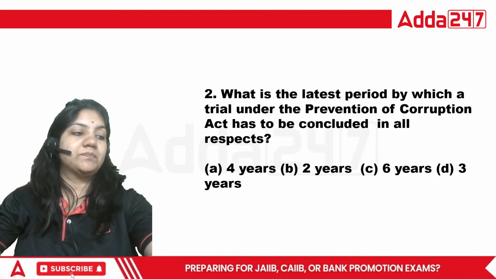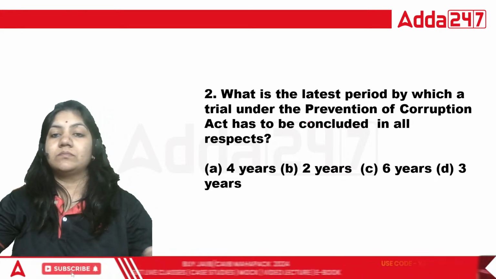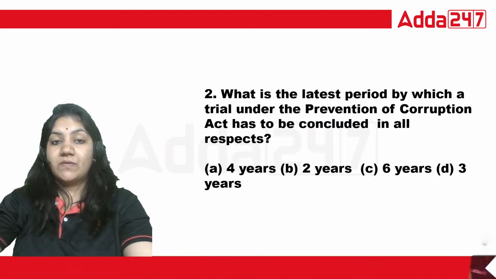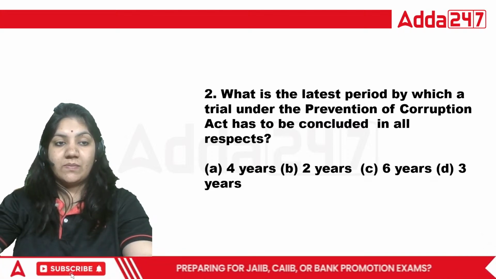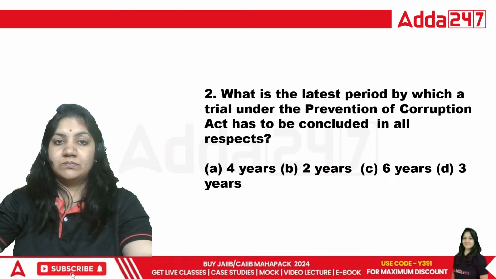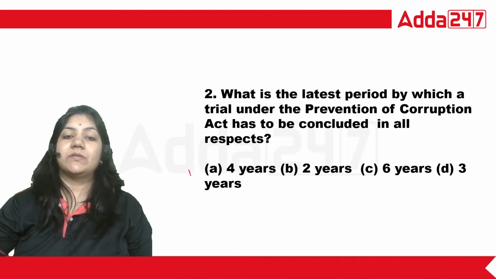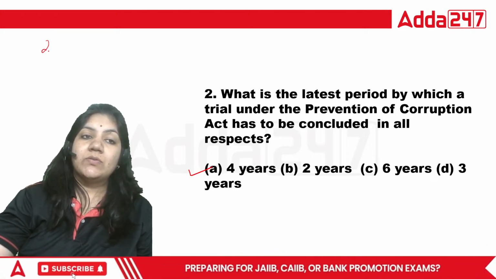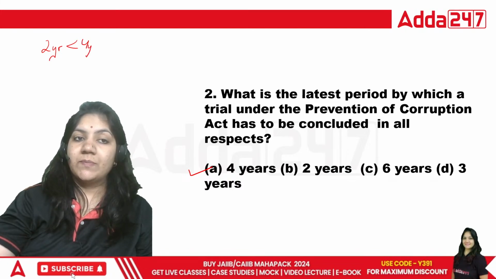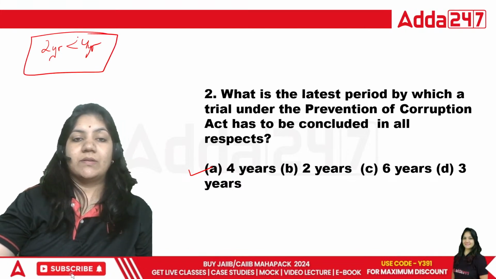For this, the right answer is 4 years. They have to solve the matter within a minimum of 2 years, up to 4 years. Okay, this is the right answer.